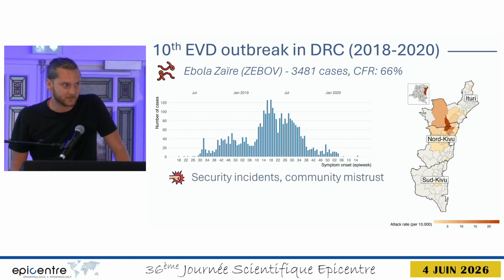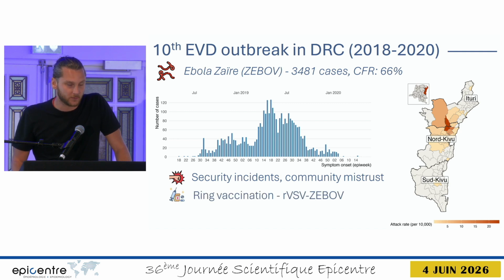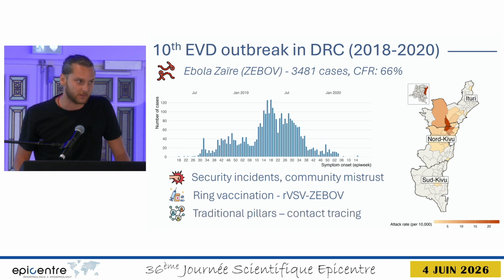Now, this outbreak was characterized by numerous security incidents, including attacks against the response activities, but it was also the first outbreak where ring vaccination was deployed very early on, alongside the traditional pillars of an Ebola response, including the now famous contact tracing activities.